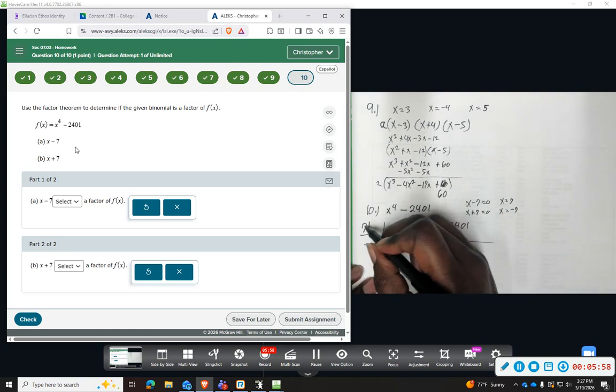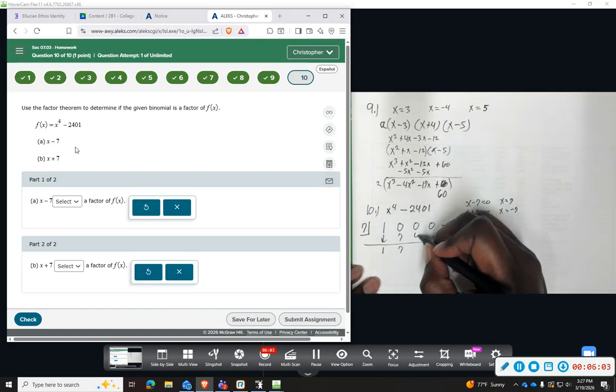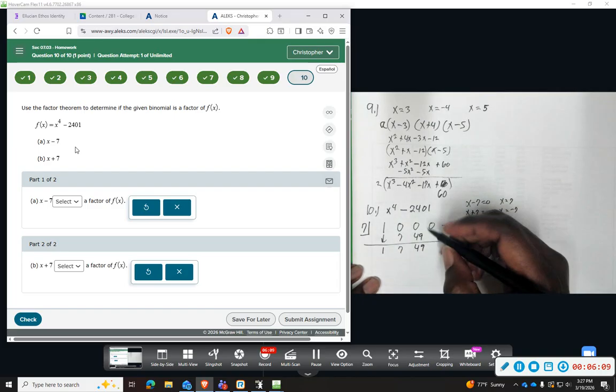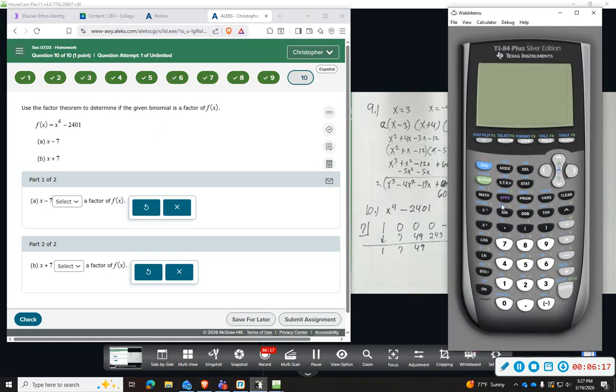Bring down the 1, 7 times 1, 7. Add, we get 7, 7 times 7, 49. Get 49, 7 times 49. It's 243. Let me double check. I believe that's 243. Basically 7 to the third, 343.